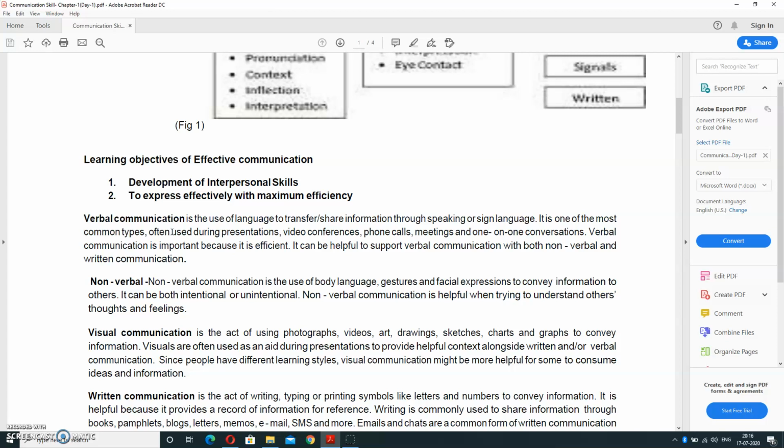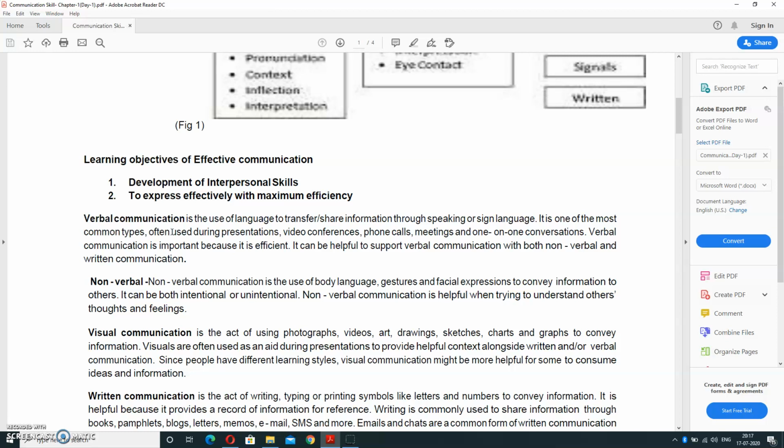And the third one is visual communication. It is the act of using photographs, videos, art, drawings, sketches, charts, and graphs to convey information between two persons or a group of people. Visuals are often used during presentations to provide helpful context alongside written or verbal communication. Since people have different learning styles, visual communication might be more helpful for some to consume ideas or information.